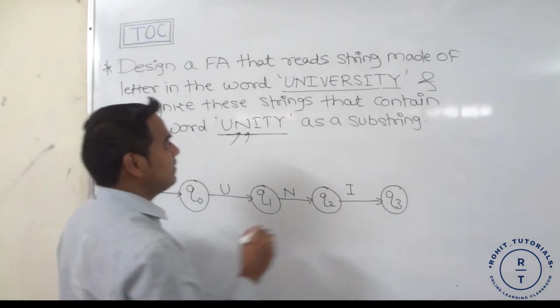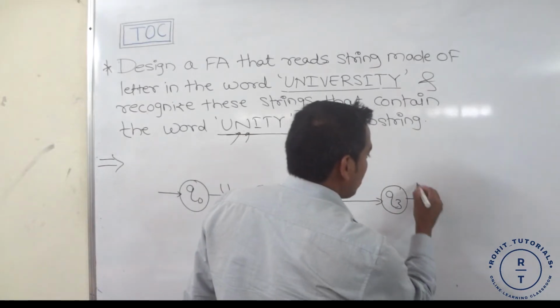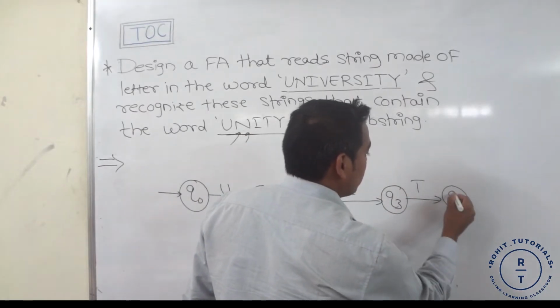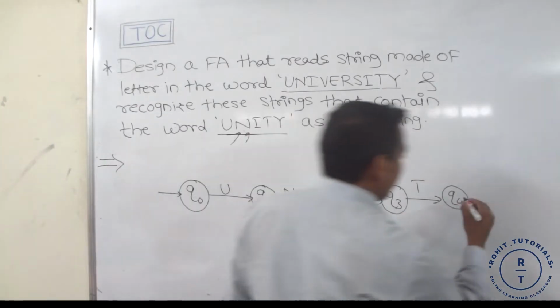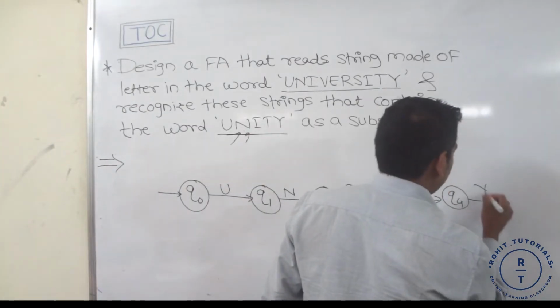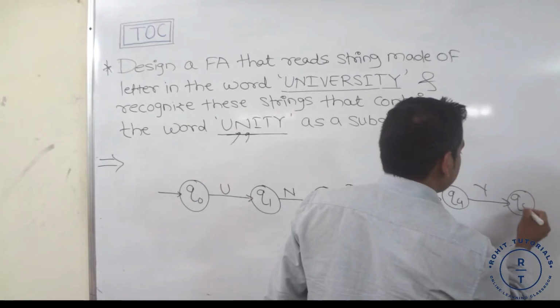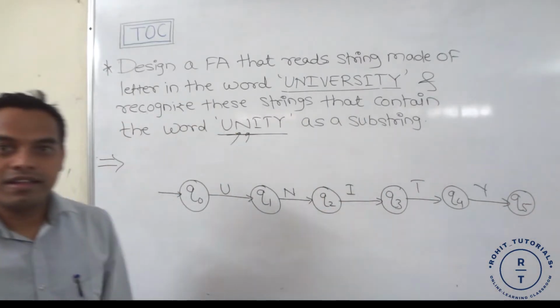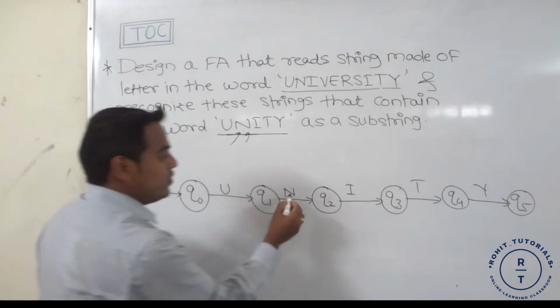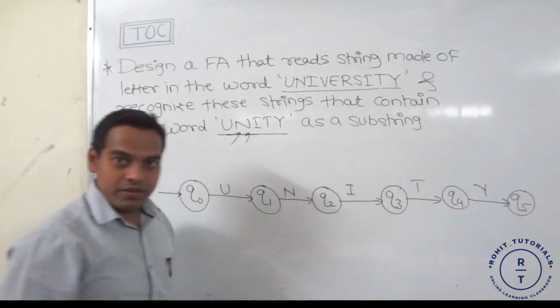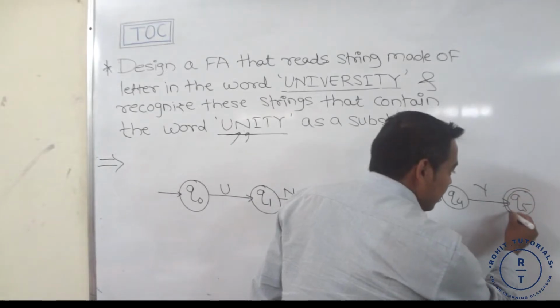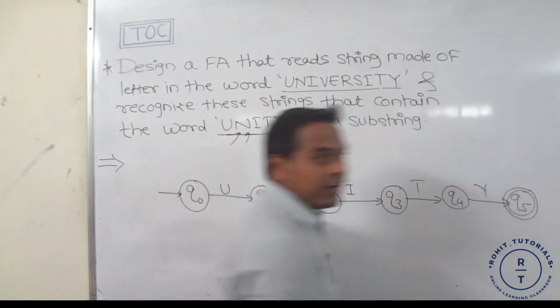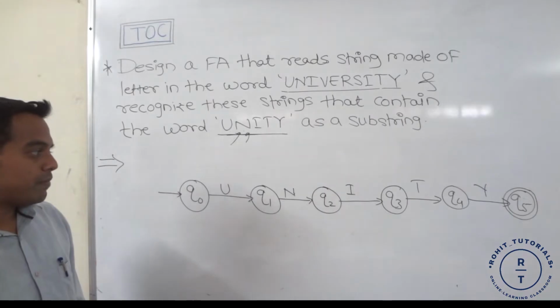At Q3 state, T occurs, it goes to Q4 state. And at Q4 state, Y occurs, it goes to Q5 state. So this is UNITY. If such a string is recognized, then we consider Q5 as the final state.